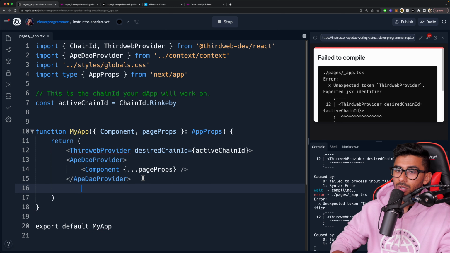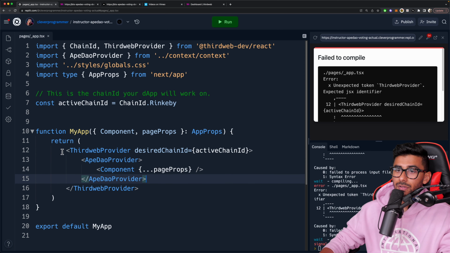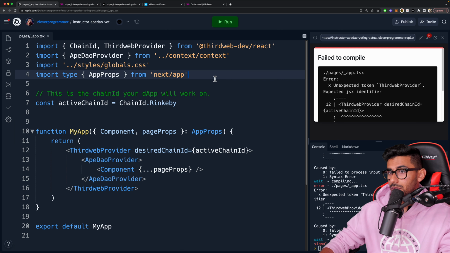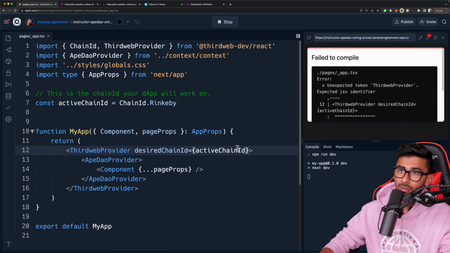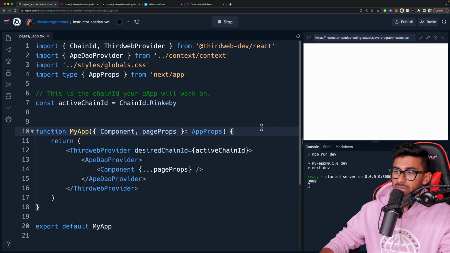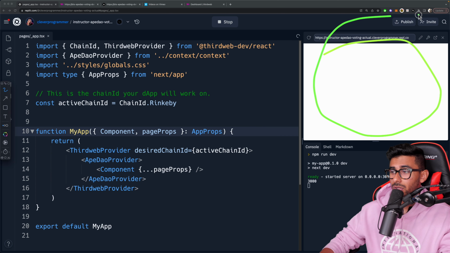And then we're going to have to close our ThirdwebProvider. So we're going to go ahead and say ThirdwebProvider, just like that. I'll format the code. And so there you go. Now our app is wrapped inside of the ThirdwebProvider. So the entire app has access to thirdweb. That'll make it easy for us to log in, and anywhere we need thirdweb data, we can get it. Okay, great. So let's go ahead and save, and it sometimes takes a second for this page to load, okay?